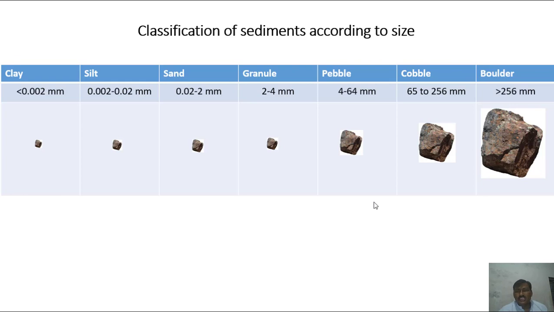These sediments are also classified on the basis of size. They become known by different terms. If the size of the sediment is more than 256 millimeters, it is called a boulder, then cobble, pebble, granule, sand, silt, and the finer particles are clays.